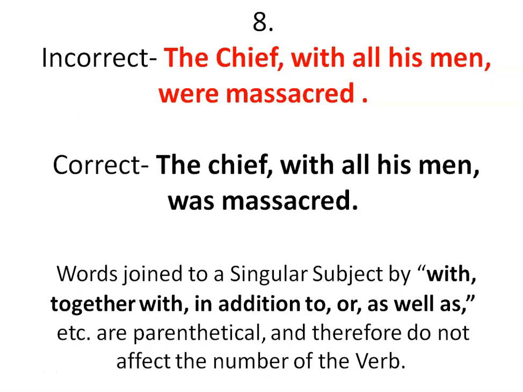So we should ignore with all his men, and we need to treat that there is only a single subject, that is the chief. So it is in singular number, that's why we have to ignore all other things and focus on the singular subject. That's why it takes a singular verb, that is was.